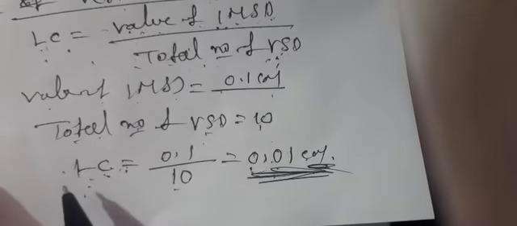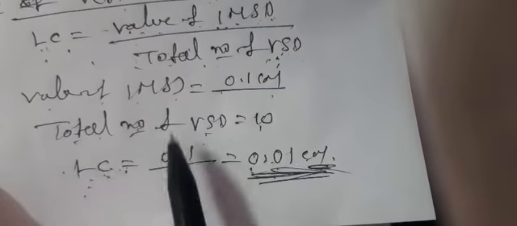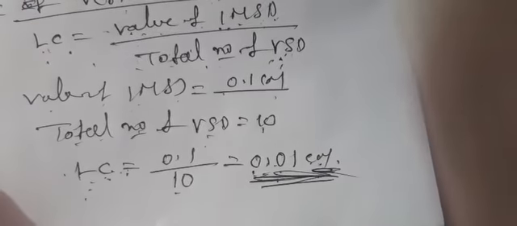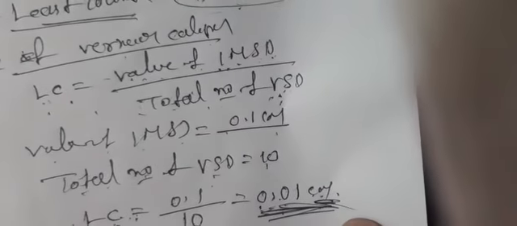The least count value of the vernier calipers is 0.01 centimeter. This is the full description of a vernier calipers.